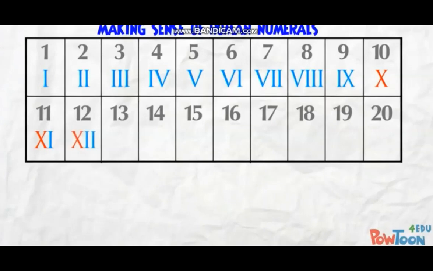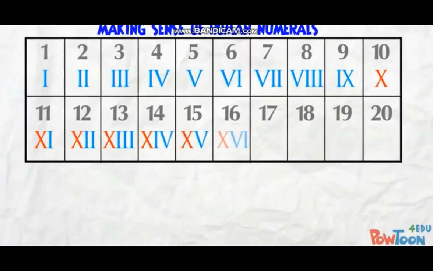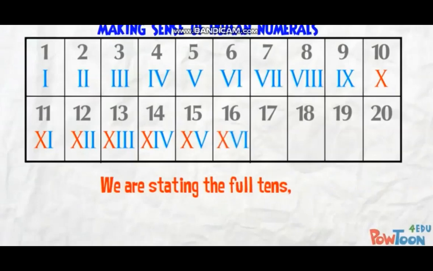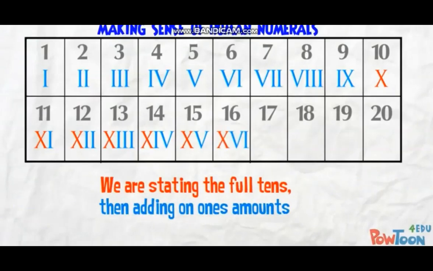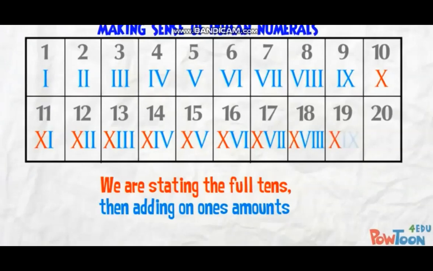12 is 10 and 2 more, and here's 13. 14 is 10 plus 4, 15 is 10 plus 5, this is 16. You can see we are stating the full tens, then adding on the appropriate ones amounts. So this is 17, and here's 18. 19 is 1 full 10, and 9 more, XIX.